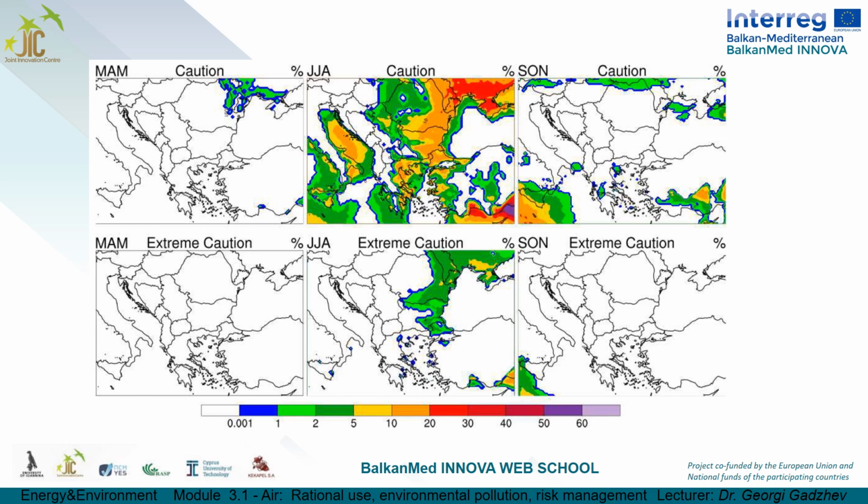The places with caution cases between 5 and 10% are located in the low terrain forms of the Balkan Peninsula, Adriatic Sea, Ukraine, and the most southern parts of Asia Minor. There are the southeastern parts of the domain, where the percentages at some locations exceed 30. The percentage of extreme caution cases at the eastern parts of the Balkan Peninsula and Ukraine are mostly between 1 and 5% of all cases, with some places between 5 and 10%. Some spots in the most southern parts of Asia Minor account for 1 to 20% extreme caution cases. Other parts of the domain have no extreme caution cases.